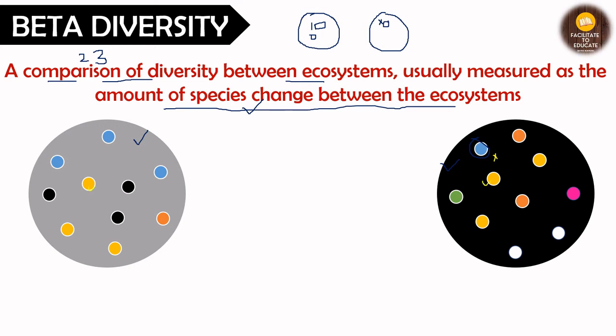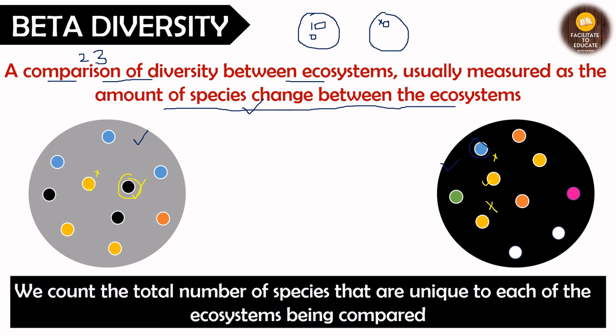Here also there is a yellow colored species, so this will also not be counted. Now the black colored species here is not present in this ecosystem, so this will be counted. I hope you have understood this. Let us see. So we count the total number of species that are unique to each other.